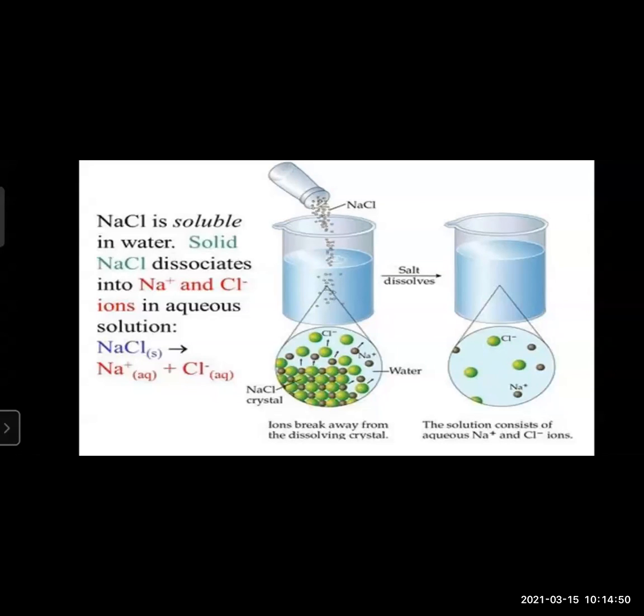In the equation we can see, and here in the figure also you can clearly see how the Cl- ion and the Na+ cation are getting separated. The solution consists of aqueous Na+ and Cl-. So later on, if we keep on dissolving, all the Na+ cations and Cl- anions will get separated from each other.